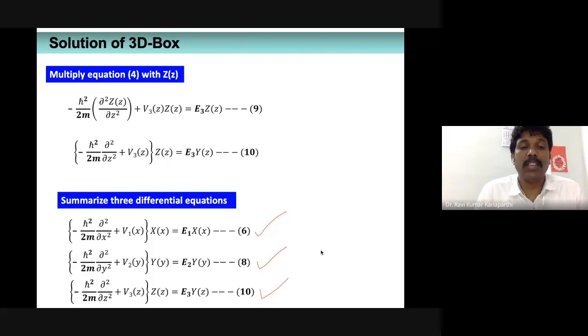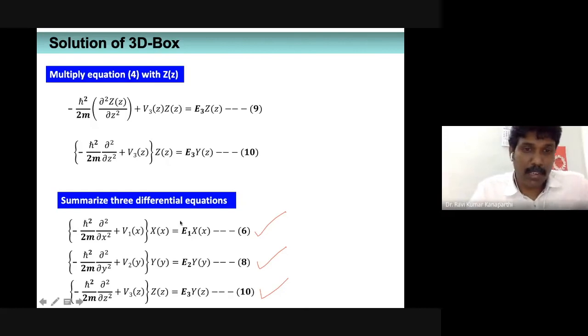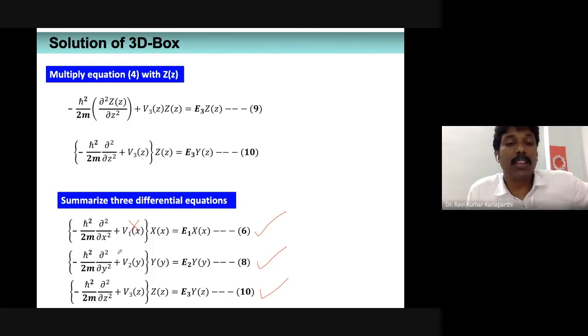Okay, so now the expression is going to be h cross square upon 2m, dou square upon dou x square, X of x is equal to E1 X of x. So this particular term is going to be 0. This won't be there because the potential energy, as long as the particle is within 0 and L1, is 0. So that we can neglect. So what is left over? The remaining is that. So that is the second order differential equation.